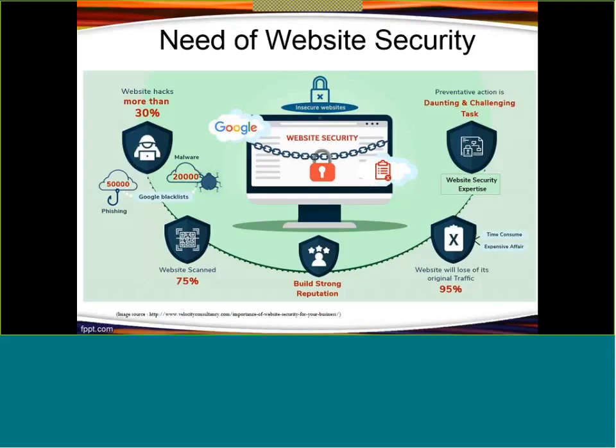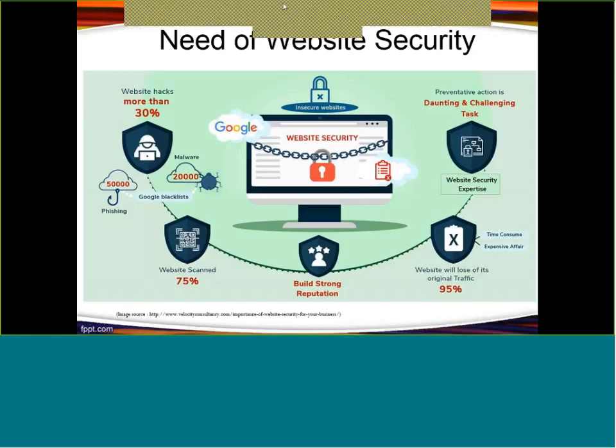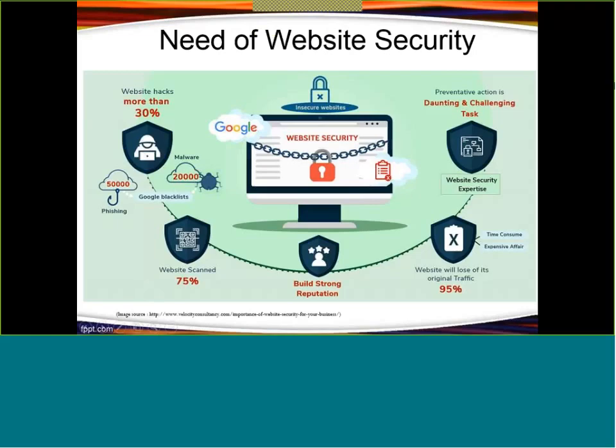So these are the introduction and reasons why we need website security. Now you are very much aware of why our website needs to be secure, right? Now I'm going to show you what security risks are available with our website, and we will also have a demonstration of each type of security risk one by one, right?